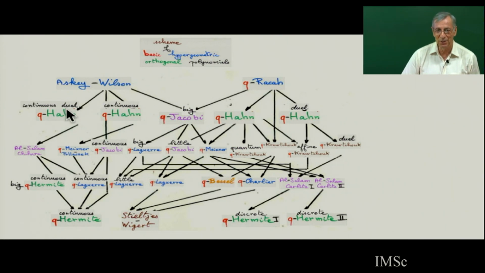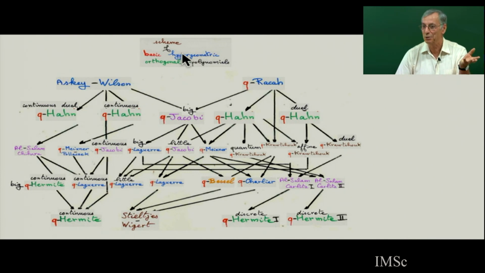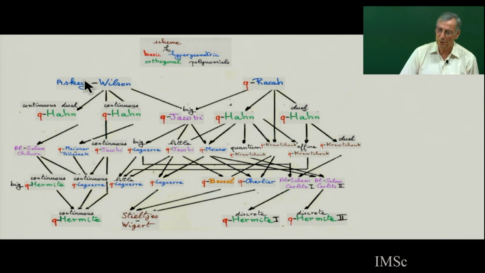And so this is a scheme of basic hypergeometric orthogonal polynomials. These are orthogonal polynomials which can be expressed as hypergeometric functions, but basic hypergeometric function is a Q-analog. And here you see the Askey-Wilson polynomials are at the top here. Not completed, there is Q cap, but the two Q-Hermite, the two Q-Laguerre are somewhere here with discrete, etc. And the Al-Salam-Carlitz polynomials are somewhere here. Maybe if I have time, I will show it because it's related to rook polynomials. So we are part of this tableau. And then the moments are also interpreted in relation with PASEP.